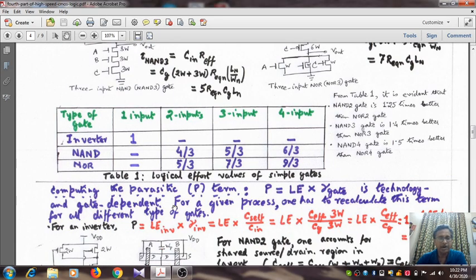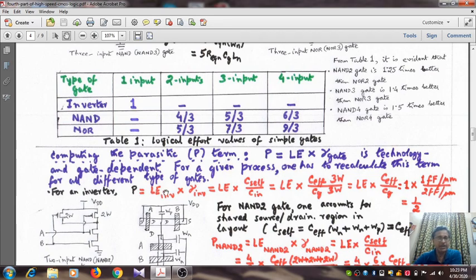Now let us compute the parasitic term. Once again you can see, if you compare between 2 input NAND gate and 2 input NOR gate, the 2 input NOR gate has got the higher value of 5 by 3, so 2 input NAND gate is better than 2 input NOR gate by a factor of 1.25. 3 input NAND gate is better than 3 input NOR gate by a factor of 1.4, whereas 4 input NAND gate is better than 4 input NOR gate by a factor of 1.5, because 9 by 6 is nothing but 1.5, 7 by 5 is nothing but 1.4, and 5 by 4 is nothing but 1.25.